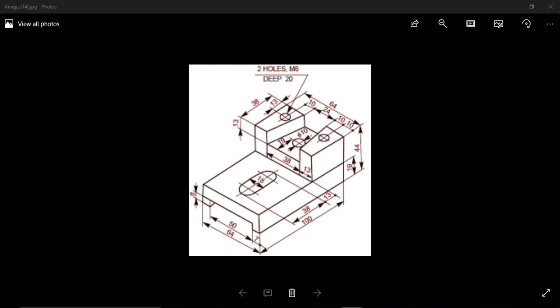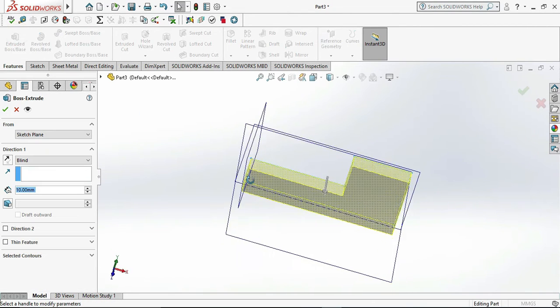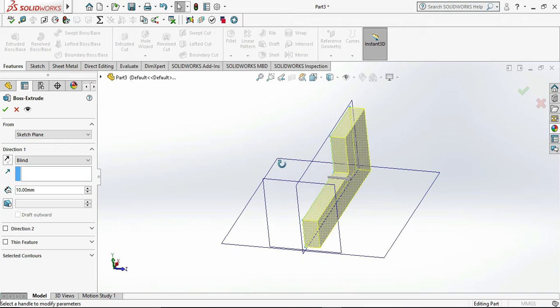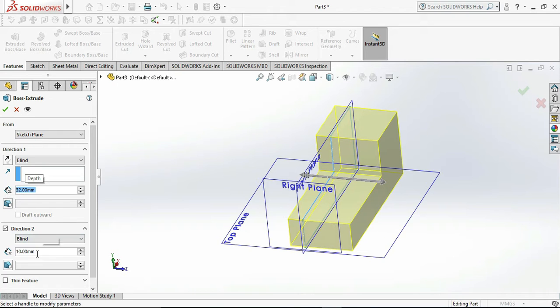Then exit sketch, go to the Extrude Boss, and select the extruded length as 32 mm into the direction 1 and 32 mm into the direction 2.